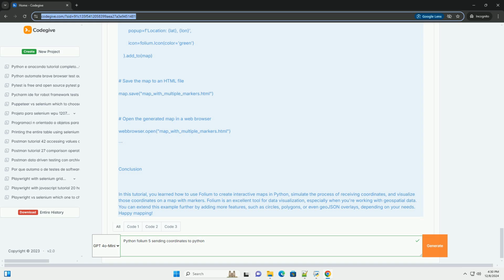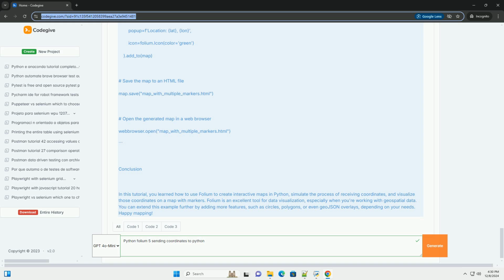Add a marker. folium.Marker, location equals latitude, longitude, popup equals New York City, icon equals folium.Icon, color equals blue, add_to map. Save the map to an HTML file. map.save, map_with_marker.html.